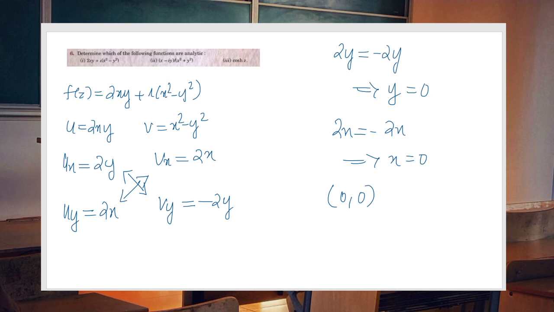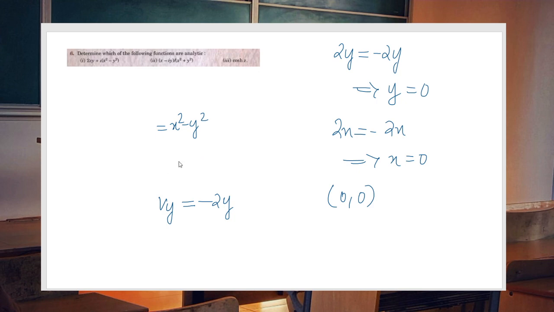So let us erase this. What about the second one? We have f of z given as x minus iy divided by x square plus y square. You have to express the function in u plus iv form.